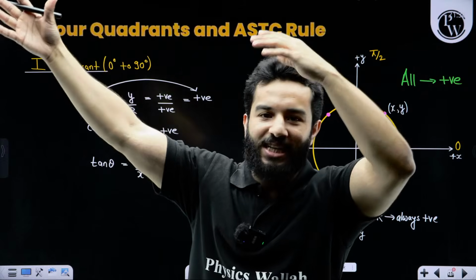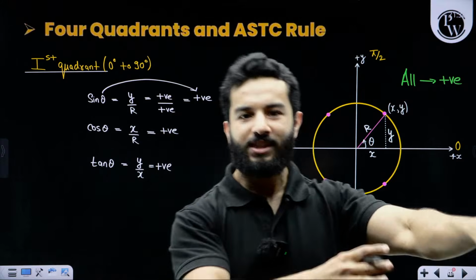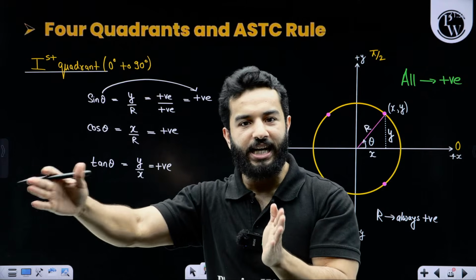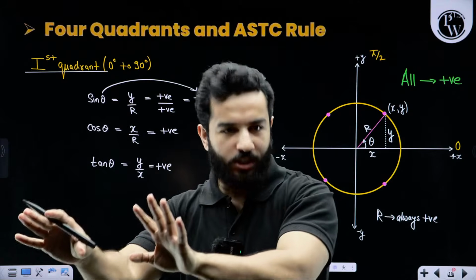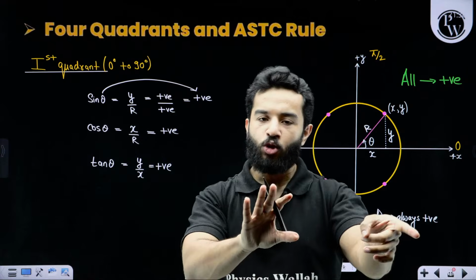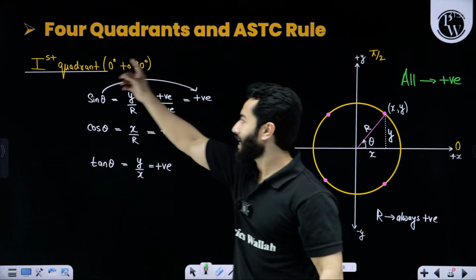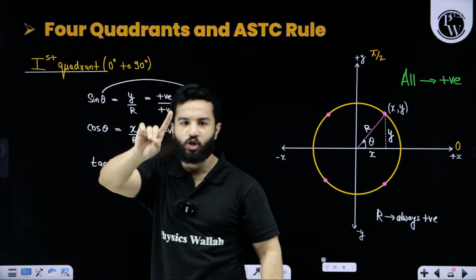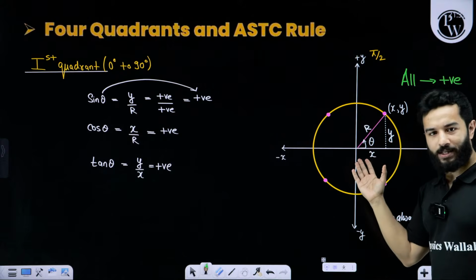Let's say tan 30, sine 60, cos 30, cos 45, cosec 60, sec 60, any angle from 0 degree to 90 degree, every trigonometric function will give positive output. Positive or 0. 0 is not considered positive, right? So you can call it non-negative. They all will give only non-negative values from 0 degree to 90 degree, or in the first quadrant. The concept is in front of you.